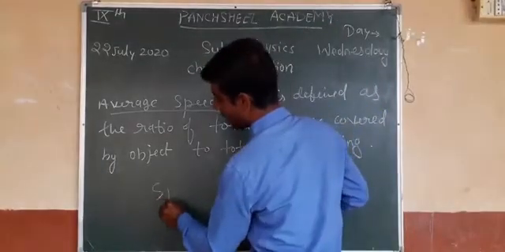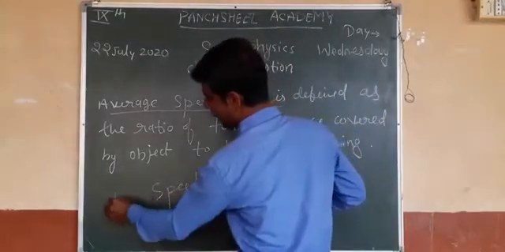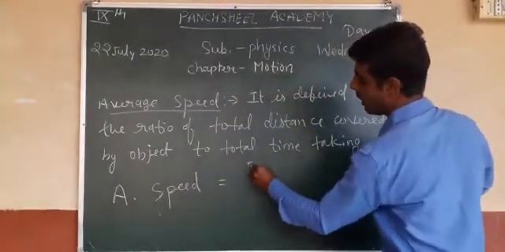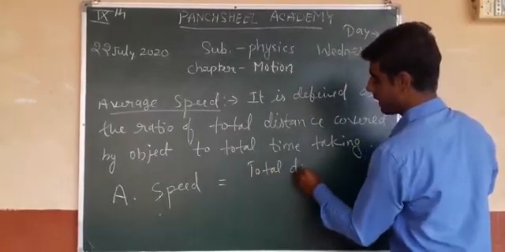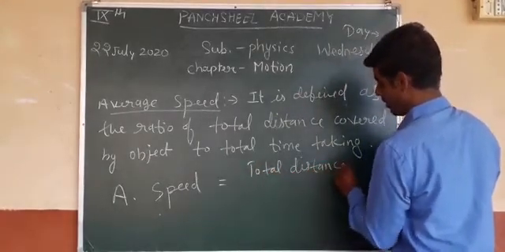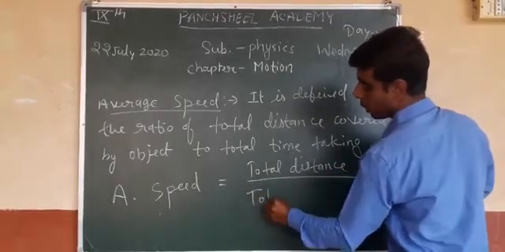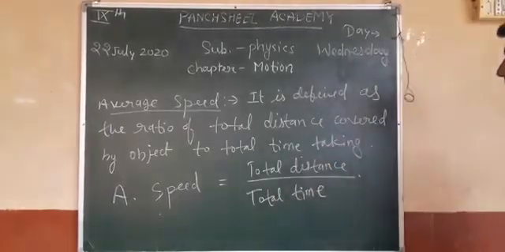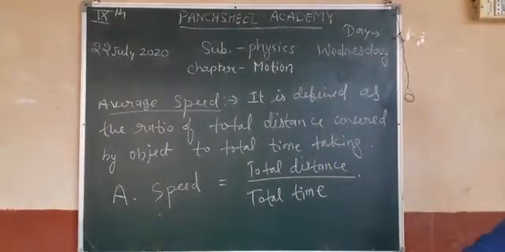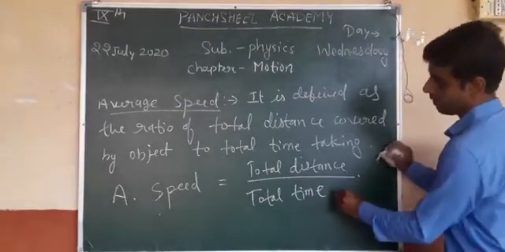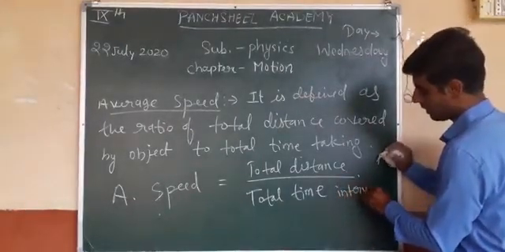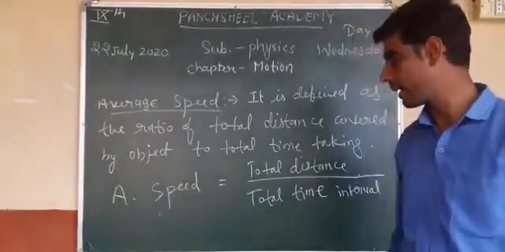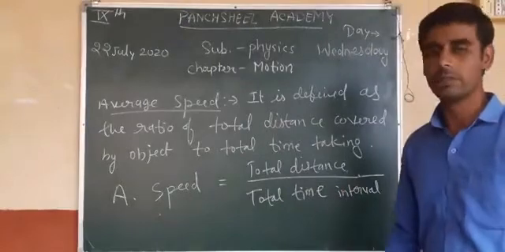So I write the formula of average speed. Average speed equals what? Total distance upon total time. Whatever the total distance is, which is divided by the total time interval, you can easily get the average speed.